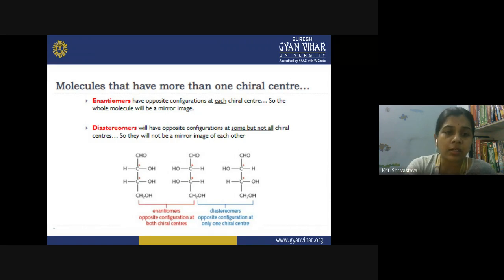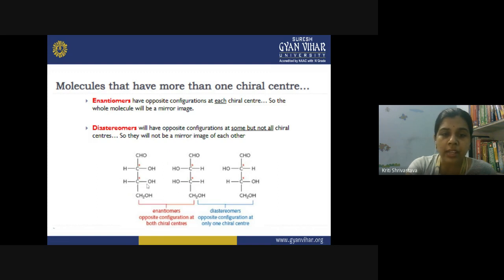So understand this by taking the example here. Here you can see in the molecule we have two chiral centers, right? This one is the chiral center because it is containing four different groups on four different valencies, and on this carbon also, this is also your chiral center. So we have two chiral centers, two asymmetric centers in the molecule.